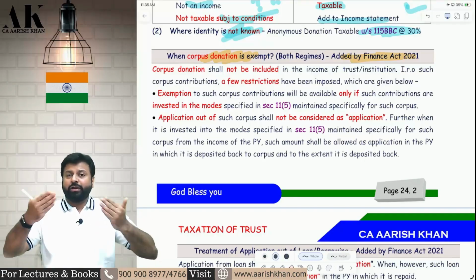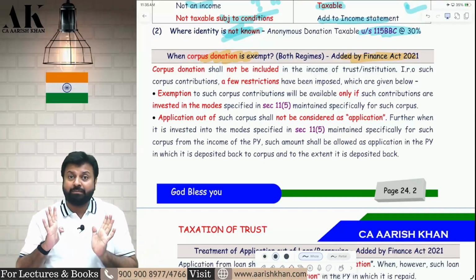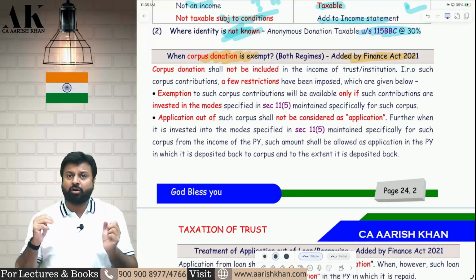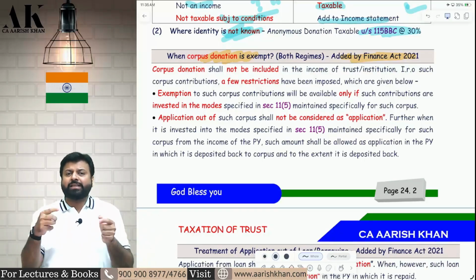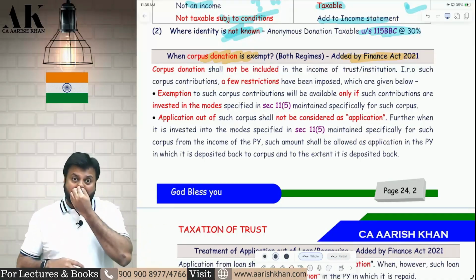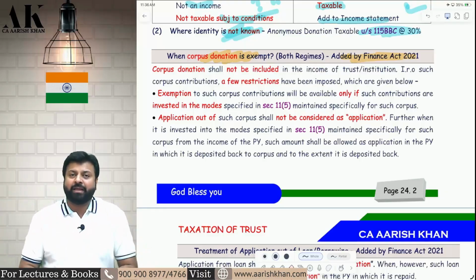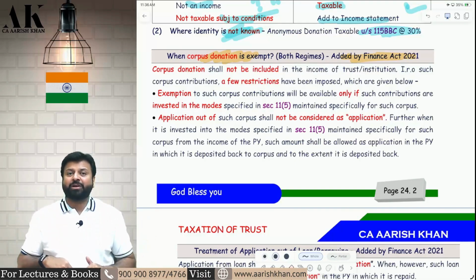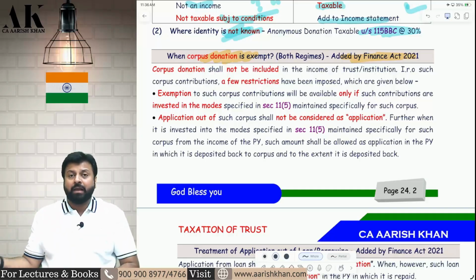Now next year, this donation has come with a specific direction. It has come with a specific purpose because it is a corpus donation. Next year in 26-27, you withdraw 10 crore, and you apply that money for objects of the trust, then that application will not be considered as an application. You will not get the deduction. So next year, when you withdraw that money from the corpus and apply it for the purpose of the trust, that is not considered as an application for the purpose of the trust.